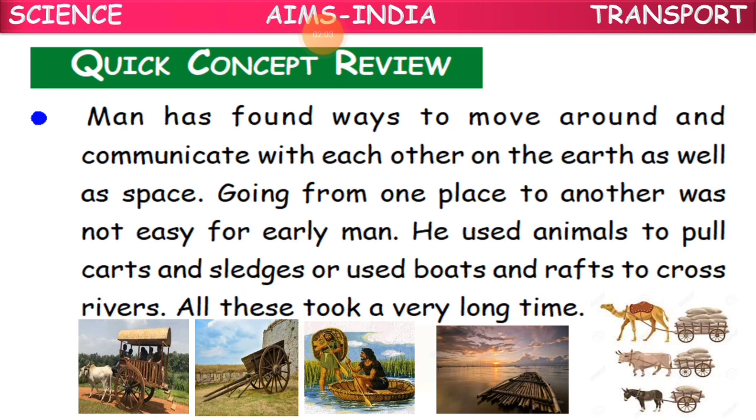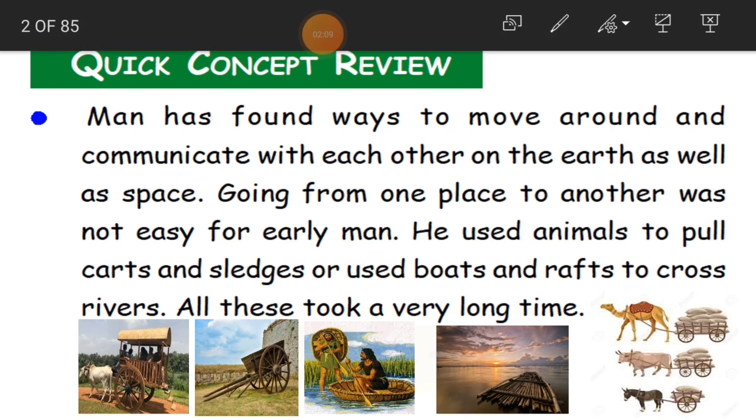So we are having so many types of means of transport, and going from one place to another was not easy for early man. These days, because the technology has developed, we are having many means of transport.